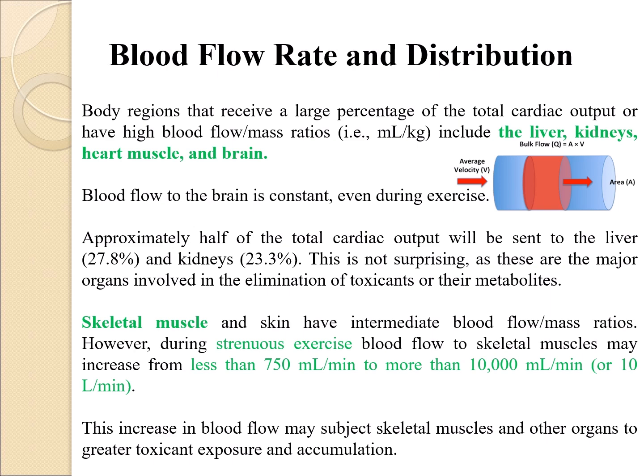Skeletal muscle and skin have intermediate blood flow-mass ratios. However, during strenuous exercise, blood flow to skeletal muscles may increase from less than 750 milliliters per minute to more than 10,000 milliliters per minute. This increase in blood flow may subject skeletal muscles and other organs to greater toxicant exposure and accumulation. Bone and adipose tissues have relatively low blood flow-mass ratios.